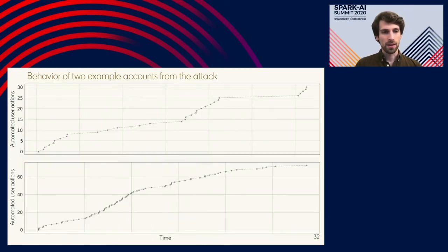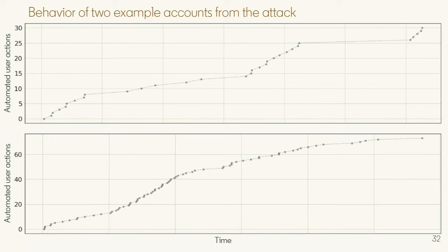So here are, similarly to the previous plot, two example accounts from that red cluster. Again, it's automated user actions versus time. In these cases, each account wasn't doing very much activity, only 30 to 60 user actions in a day, but it was pretty adversarial.